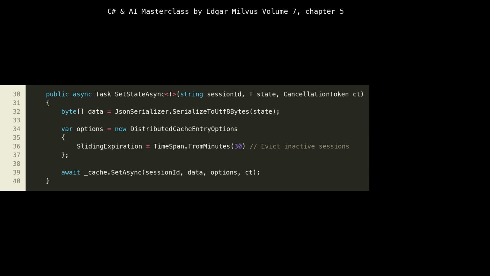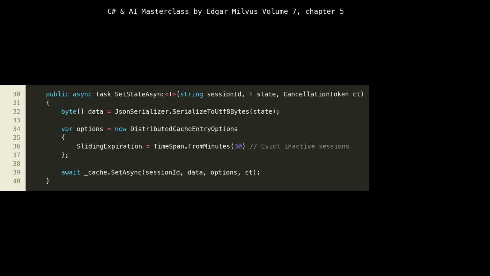Finally, let's examine lines 30 through 40, which define the SetStateAsync method. This method handles persisting the agent state to the distributed cache. At line 32, byte[] data = JsonSerializer.SerializeToUtf8Bytes(state) converts the agent state object into a UTF-8 byte array. Again, System.Text.Json is used for efficient serialization.